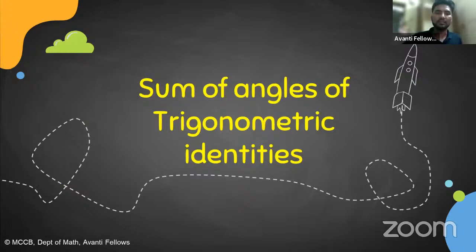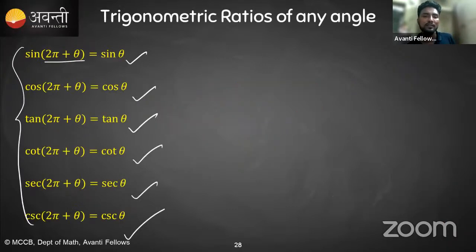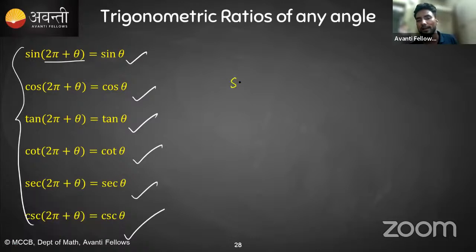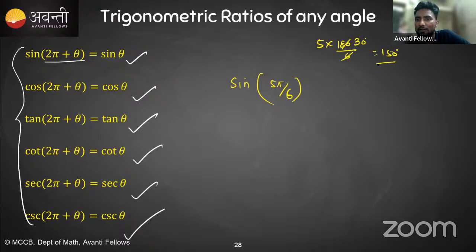Whenever the next class starts, you can see there are a lot of formulas there. Okay, I can tell you to find so many things, like if I tell you find sine 5 pi by 6. So first we already know, if you are initially confused about what the value of 5 pi by 6 is, just in place of pi you write 180, okay, and divide by 6. So you can see it is nothing but 150 degrees only.